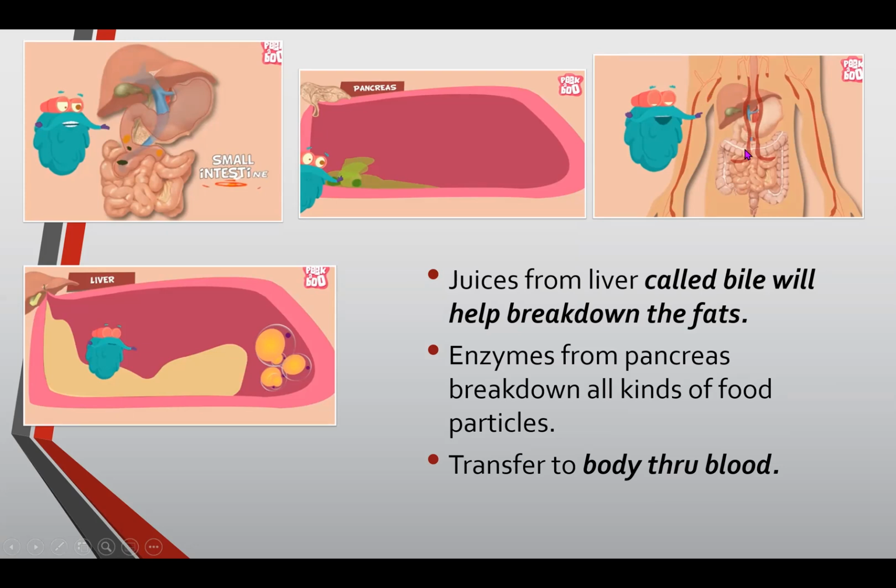Okay, so you can see this red. This is the blood. The nutrients from our small intestines will spread into our body through our blood. Okay, so let's move on to the next one.